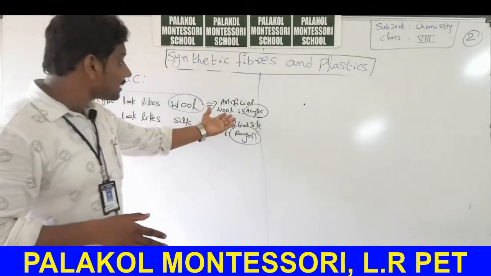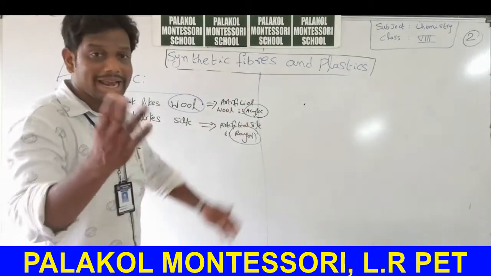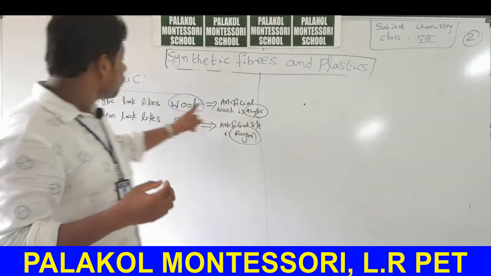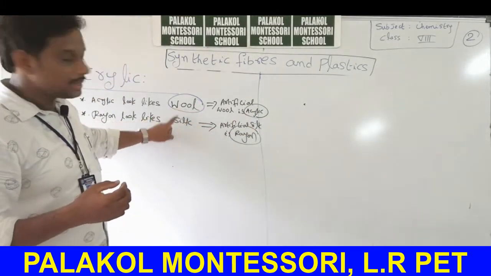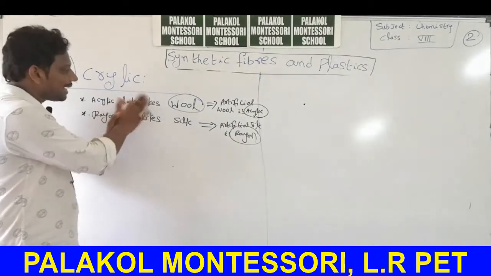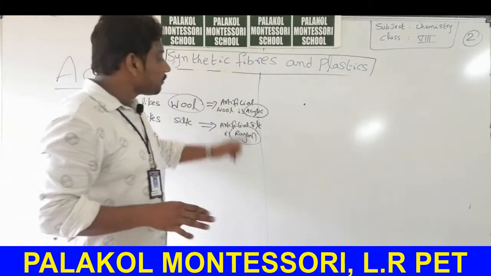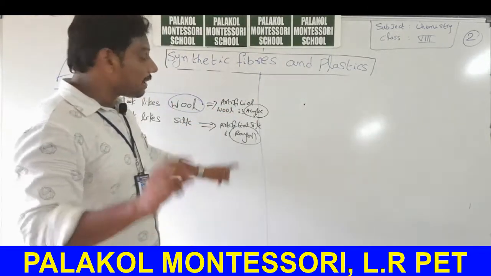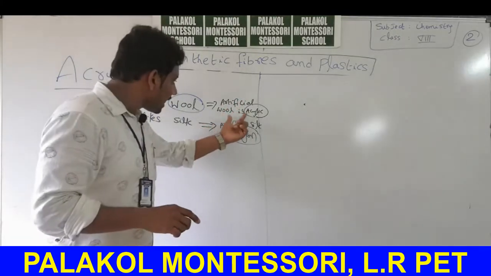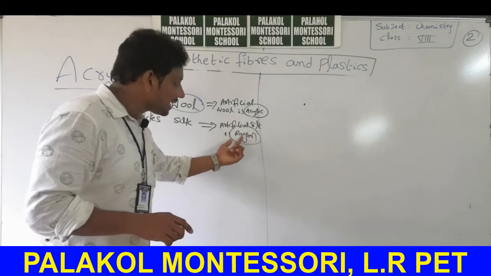So we will call it artificial wool is acrylic. Another name is fake fur. Wool means in Telugu unni. Silk in Telugu silk. So rayon looks like silk, acrylic looks like wool. So artificial wool is acrylic, artificial silk is rayon. Don't confuse.